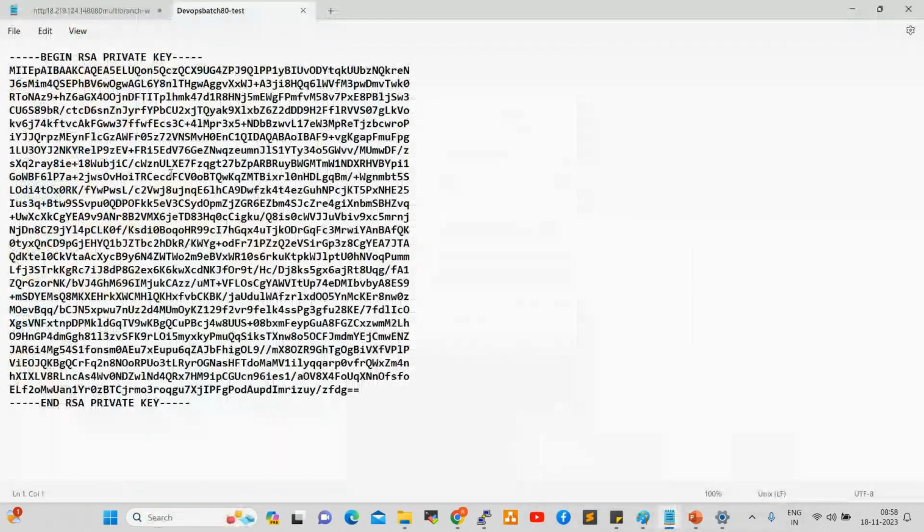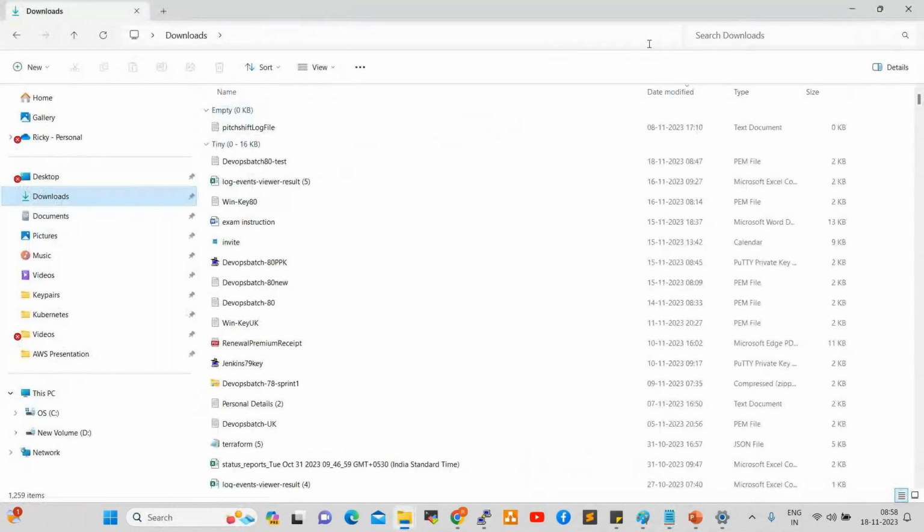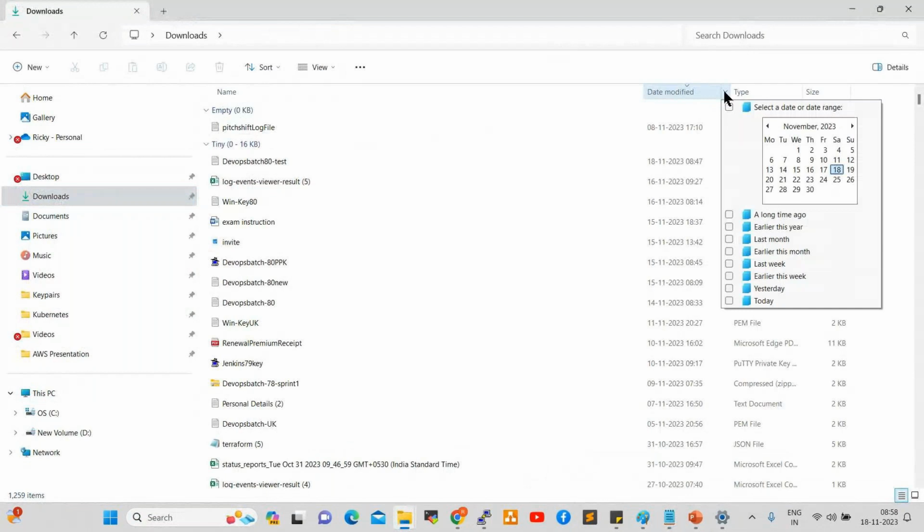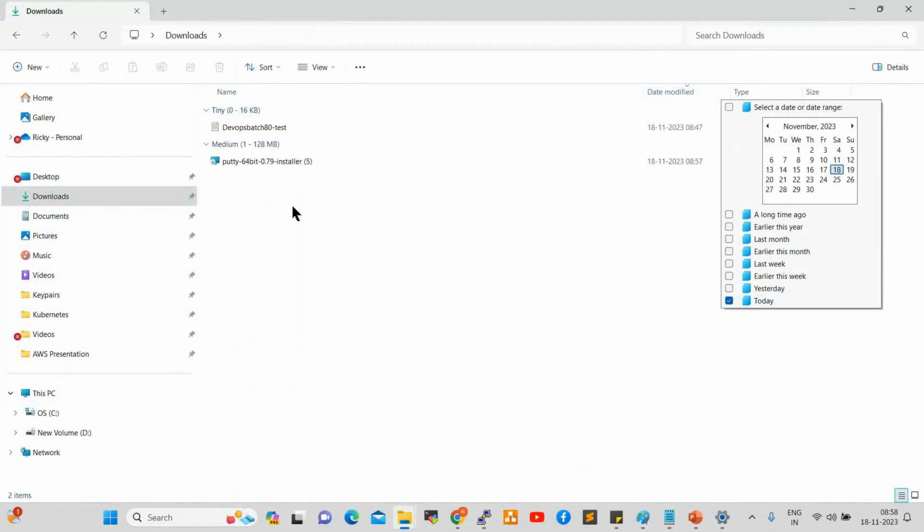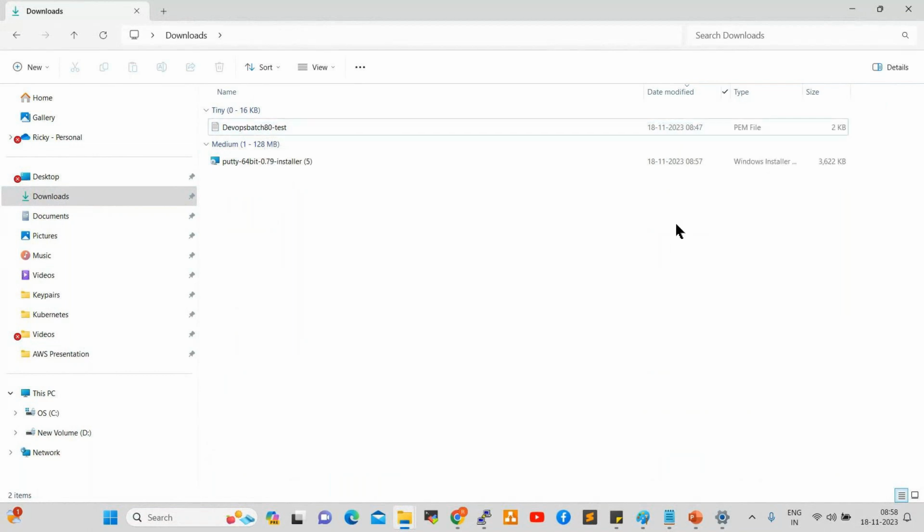If you go to Downloads and check the current date, see here, this is the PEM file. This PEM file will not be understood by PuTTY to connect to our server. That is why we need to convert it into PPK format. How can we convert into PPK? By using PuTTYgen. So search here for PuTTYgen.